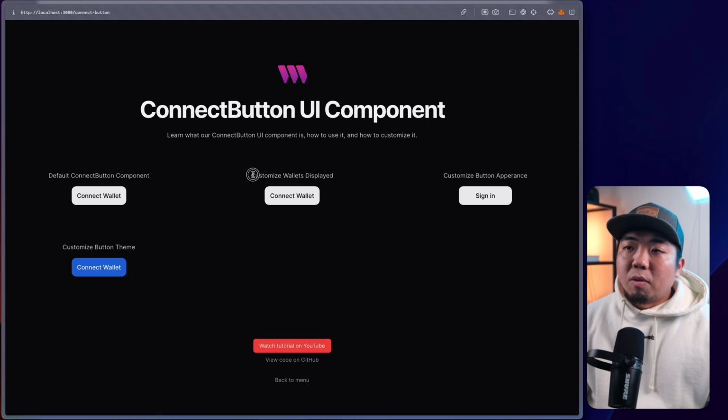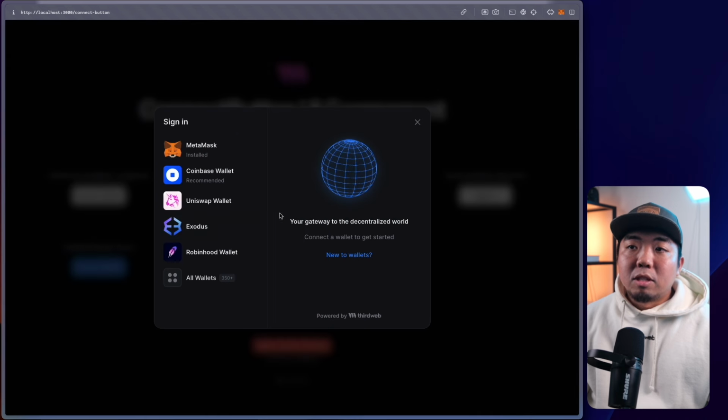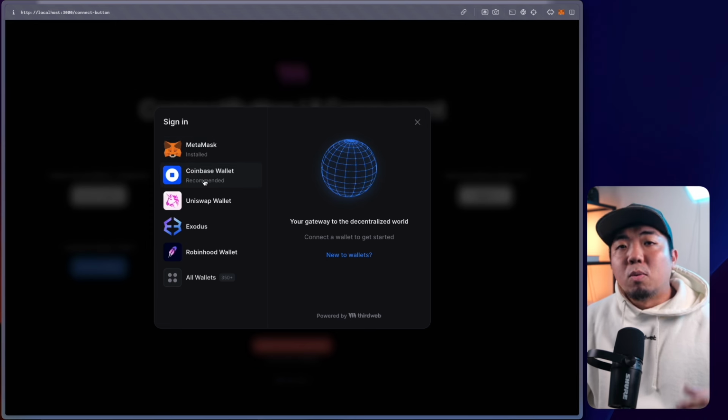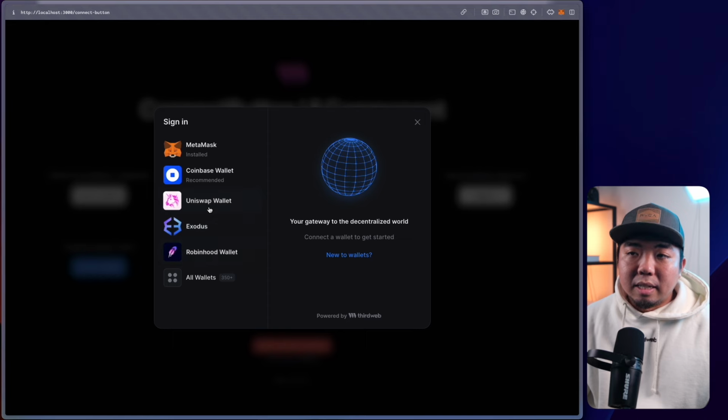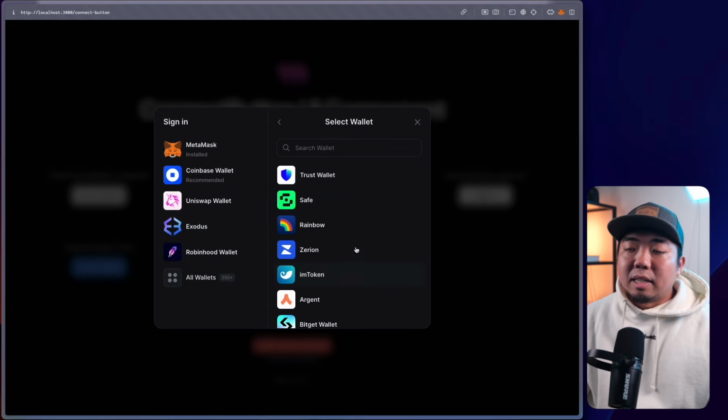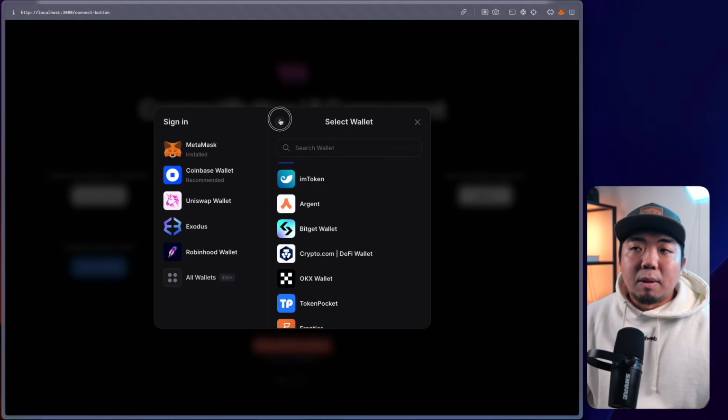Then we'll also go over how to customize the wallets that you display. So in here, we can customize the wallets that get displayed in our wide modal here. And you can categorize this by the injected wallet that the user has installed. You can have it recommend certain wallets. So maybe you want to recommend certain Web3 wallets, and you can list others here while they can still access any of the other wallets that we have here.